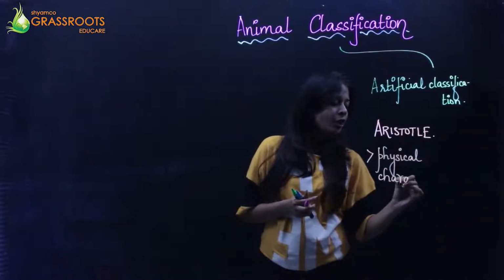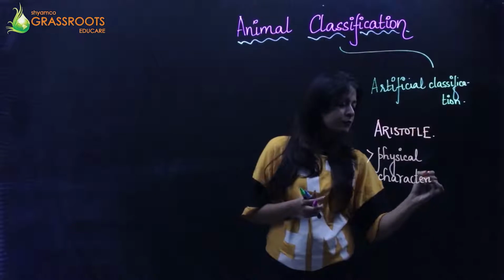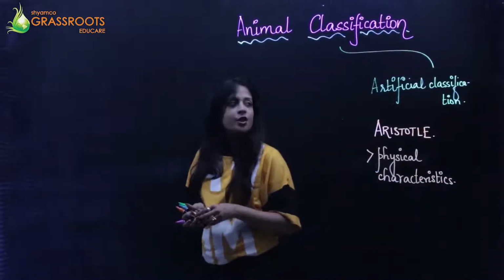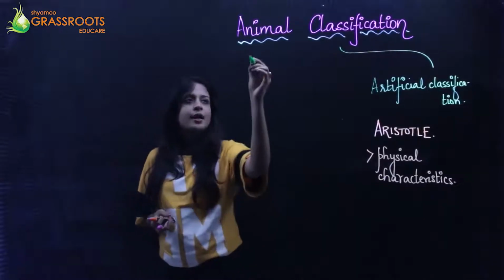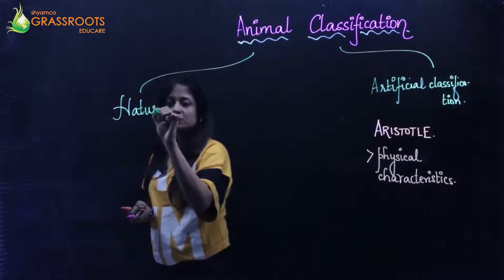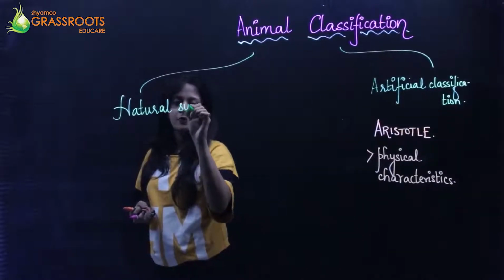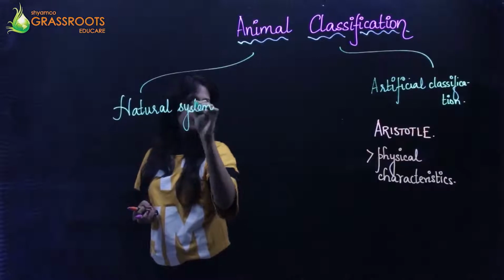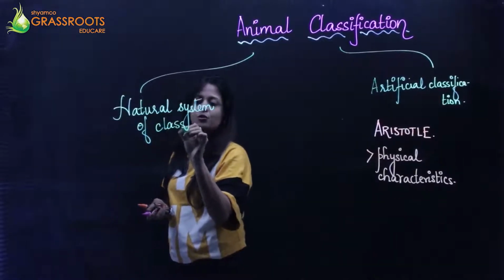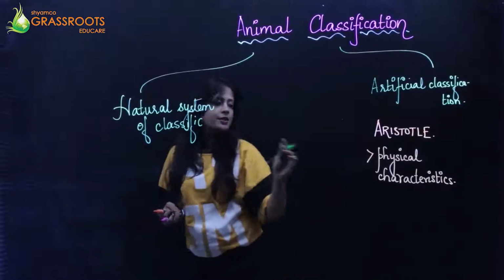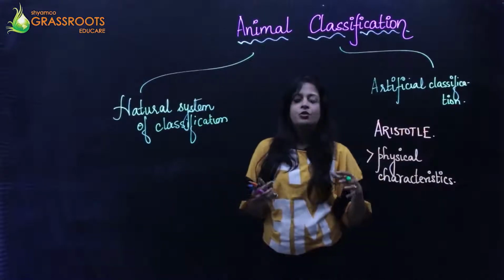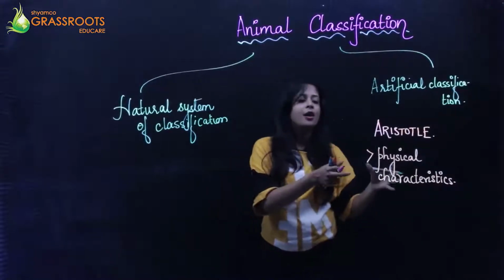Whereas later on, another type of classification was formulated, which is known as the natural system of classification. Now, this natural system of classification, you can understand that the artificial one is based on morphological features, how the animal looks from the outside.